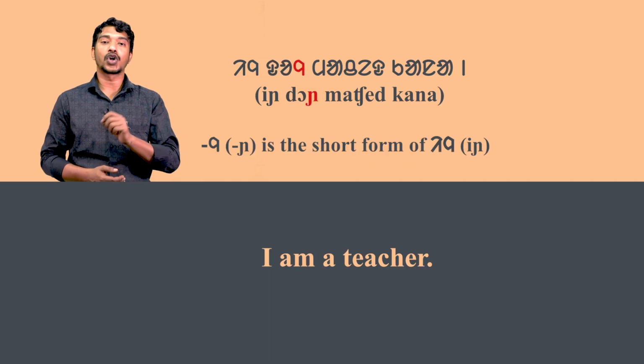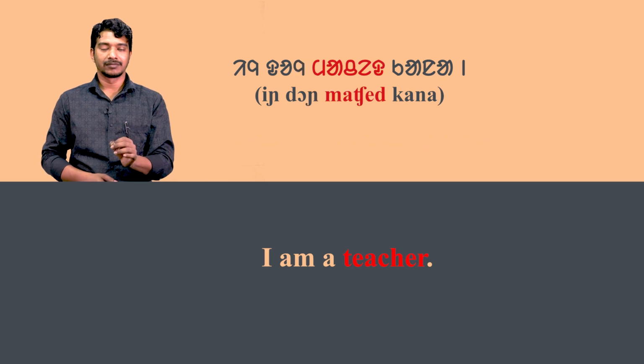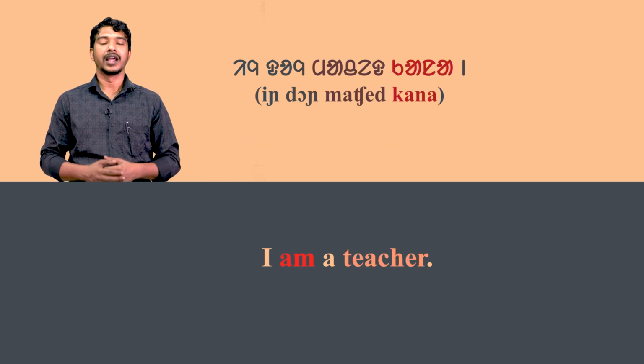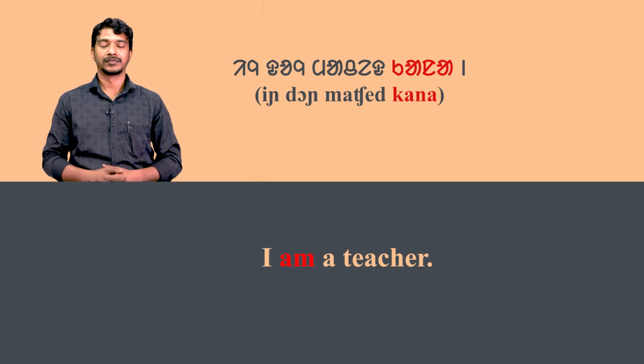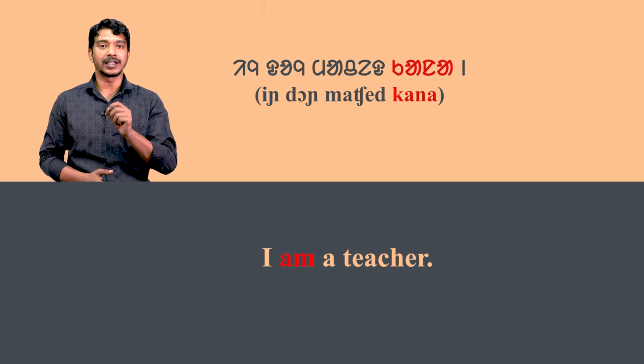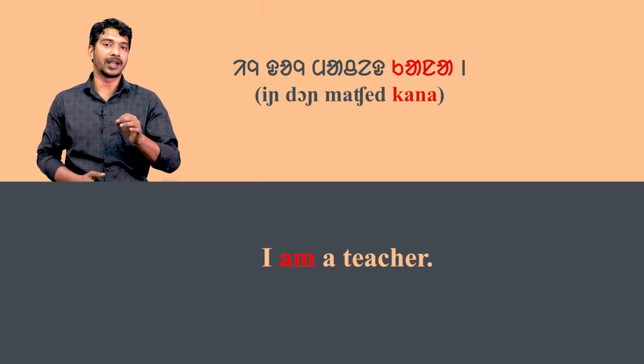In is the short form of in. Machet means teacher and kana means am. So the sentence is constructed as I am a teacher. Now look at the second sentence attentively.